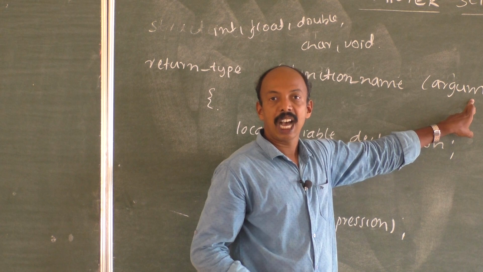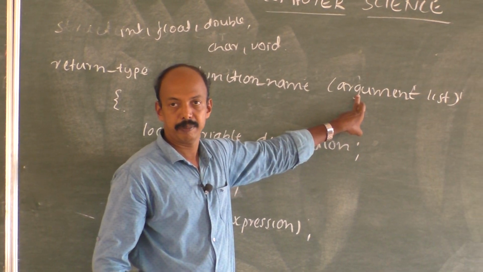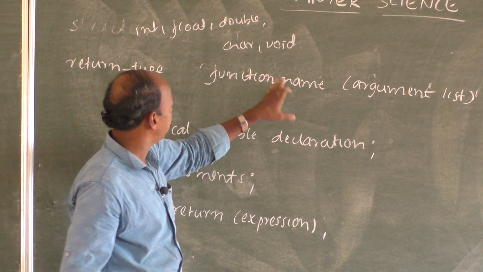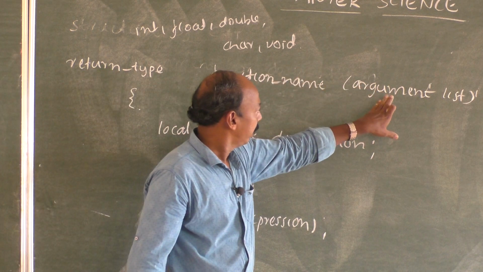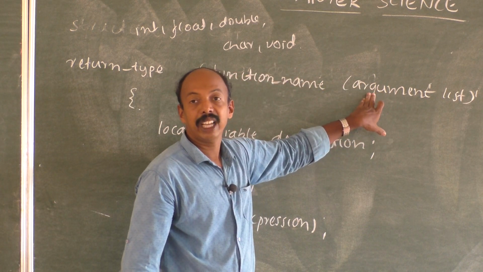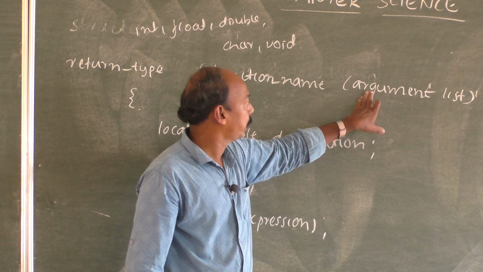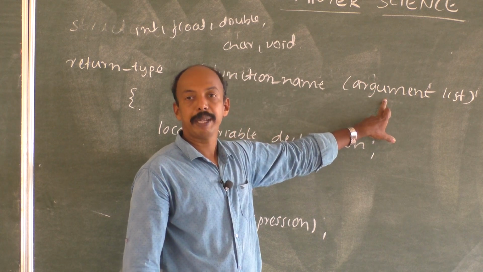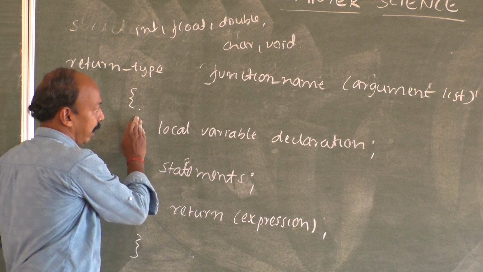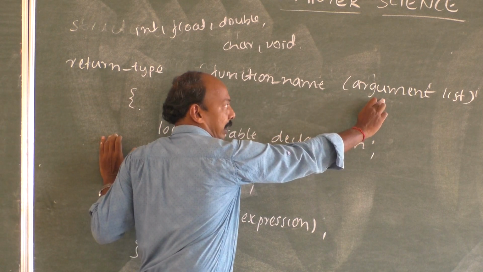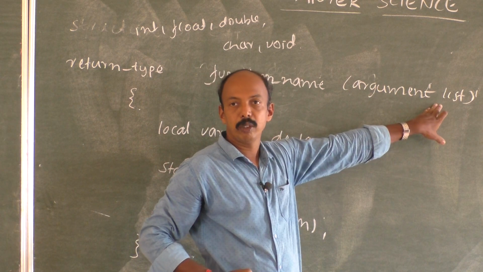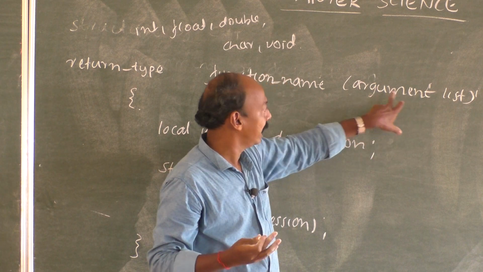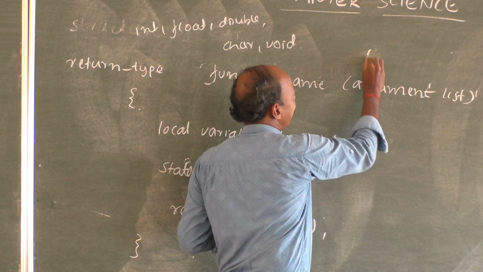What is the argument list? The argument list is the variable list. As we have just seen, any number of arguments can be passed to a function. So all the values need to be declared along with the data type. Suppose we are passing two integer values, a and b, then we need to write int a, comma, int b. In some cases this will be empty or void. If you are not passing any value to the function, even that case is possible. In that case we will write only the function name and brackets.